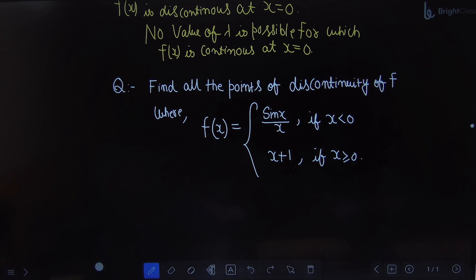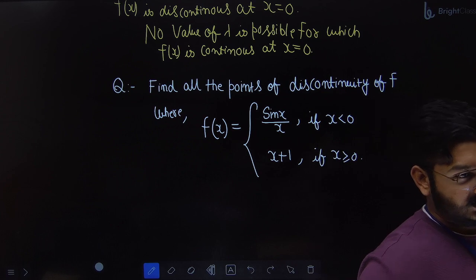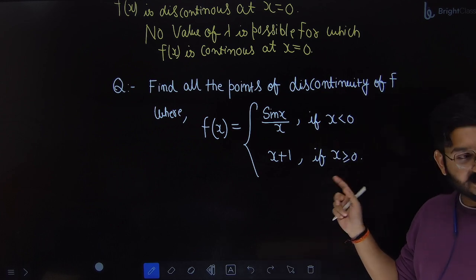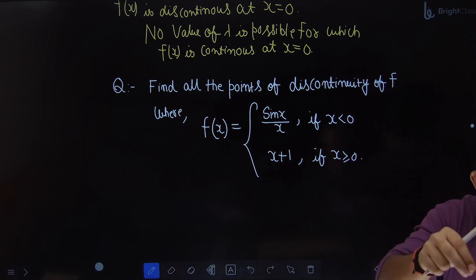For this question, again, we don't even have to write any step. There's nothing to solve in this. I'm seeing that some of you are breaking your head, doing something. First thing is that you check at which point? 0. Because if you observe the way the function is written, it is written around which point? 0. So first thing is to check at 0.